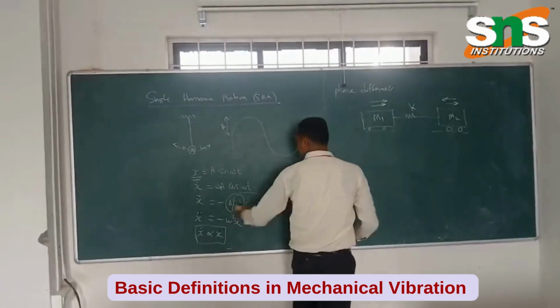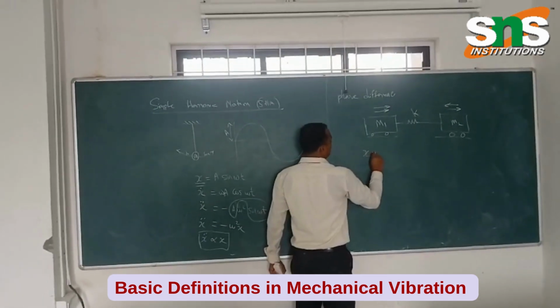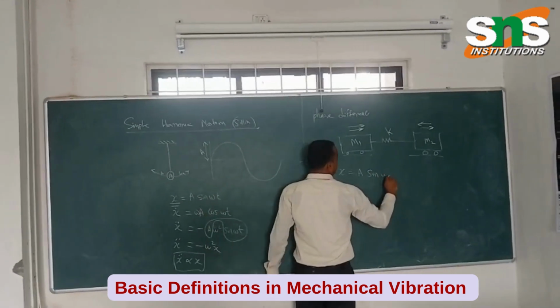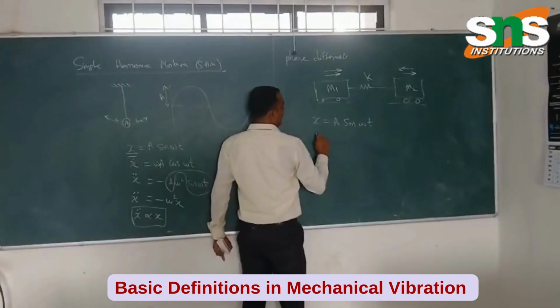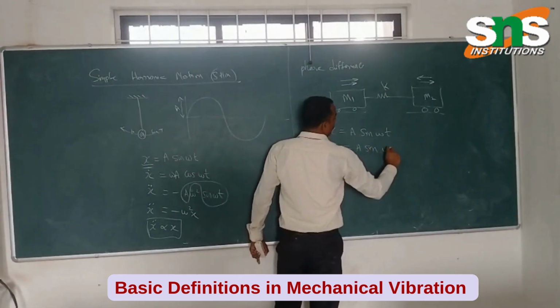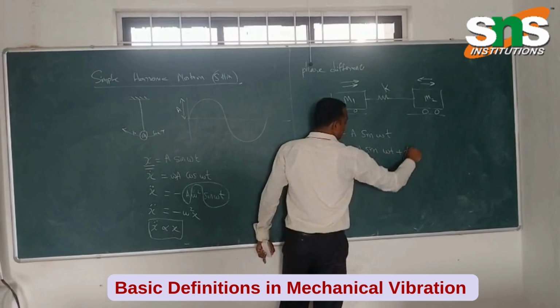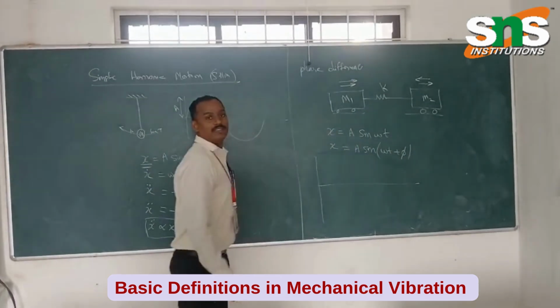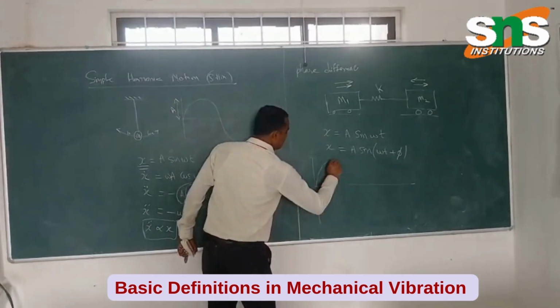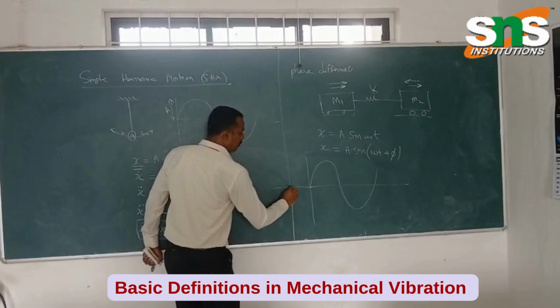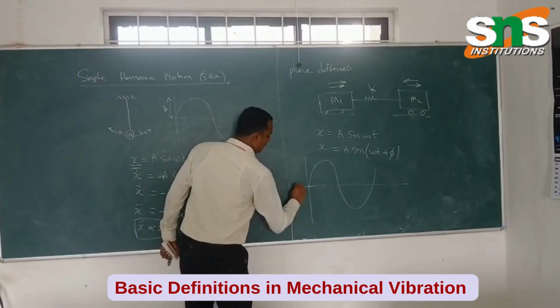For this we can write the displacement equation as A sin omega t, and the phase difference as A sin omega t plus phi. Let us take the first element's movement, and the second element will go either here or here.